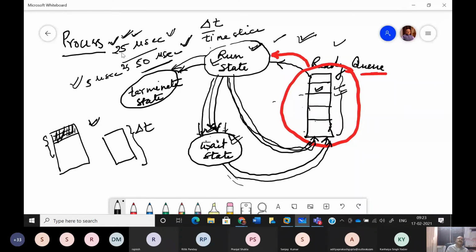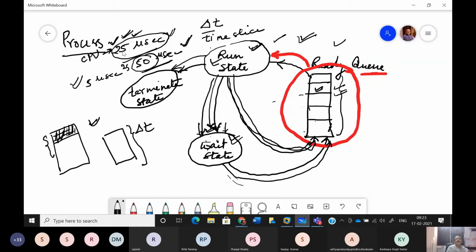So you must have solved some examples where you are asked to calculate the throughput, or the total wait time. That kind of numericals we do. So CPU burst is given there. CPU burst is actually the total time which a program actually requires for execution. That is 25 microseconds in this current example, and the practically required time is 50 microseconds.